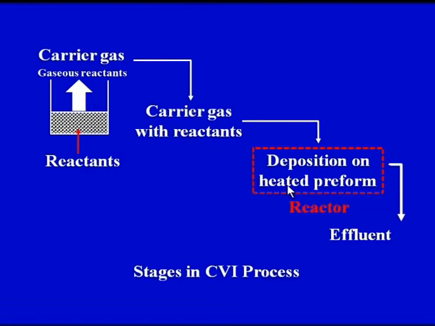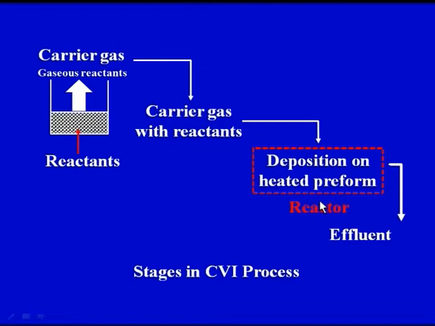We should try to understand what is the basic fundamental behind the process, and in this particular slide it is shown that the solid or the liquid reactants react, gaseous reactants are produced, and the gaseous reactants are carried by the carrier gas, which passes through the reactor.